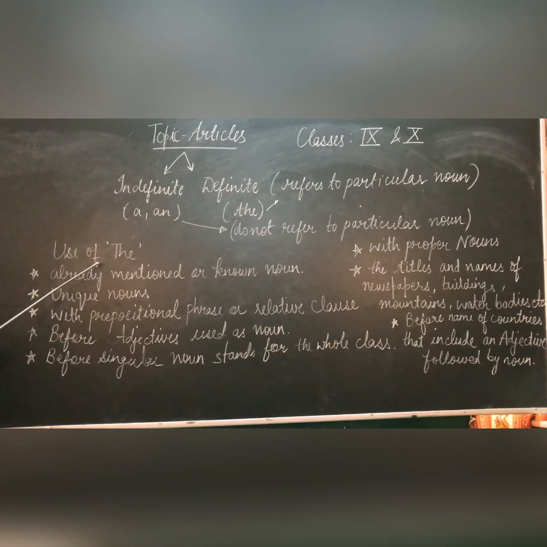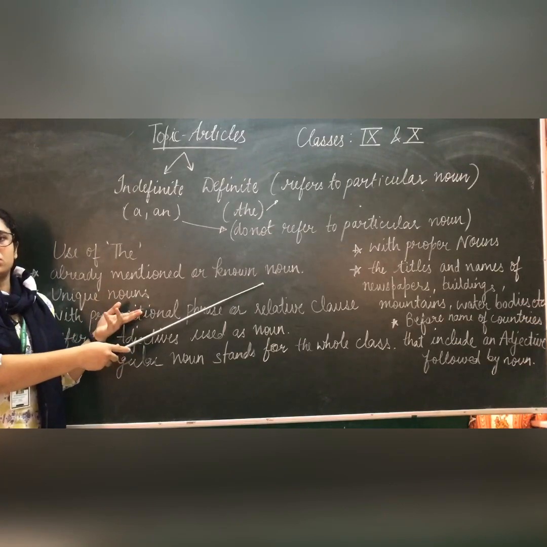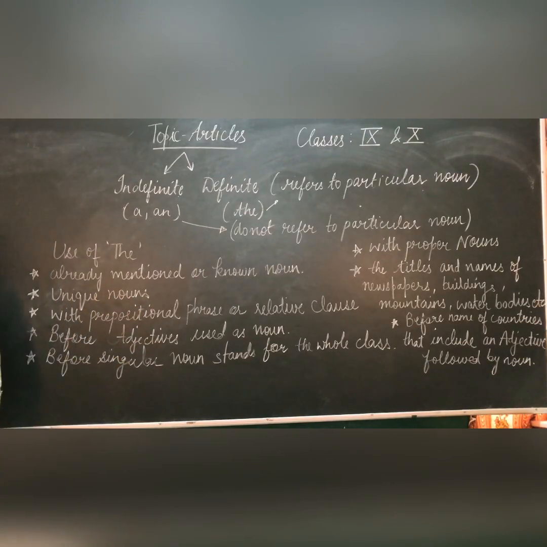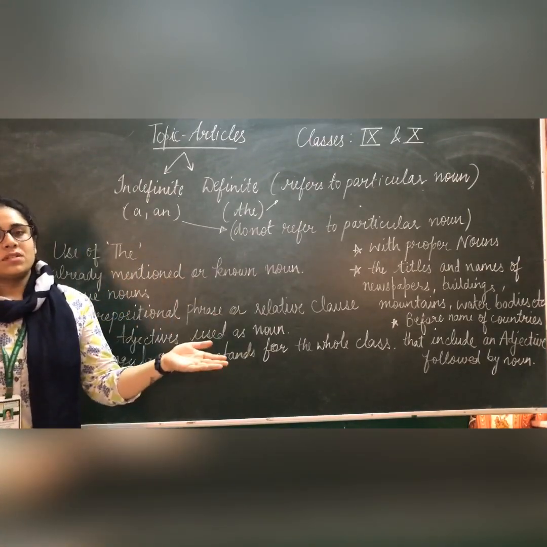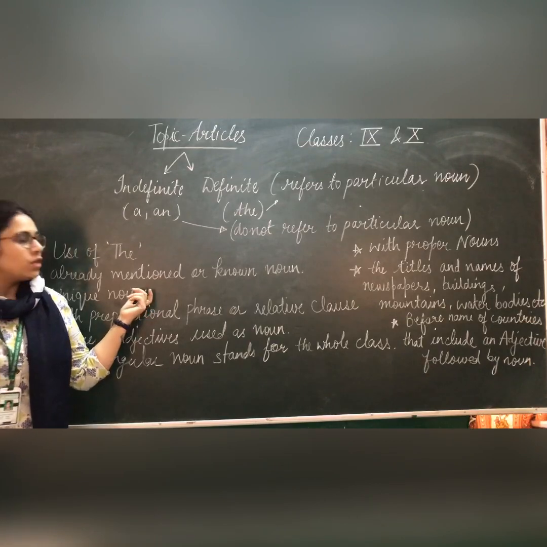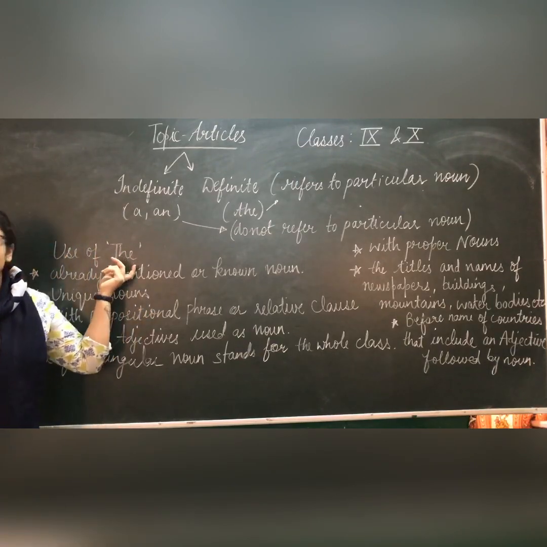First of all, article the is used for an already mentioned or known noun. Clear? Those nouns which have already been mentioned by us or which are already known to the second person, for those nouns we use article the.